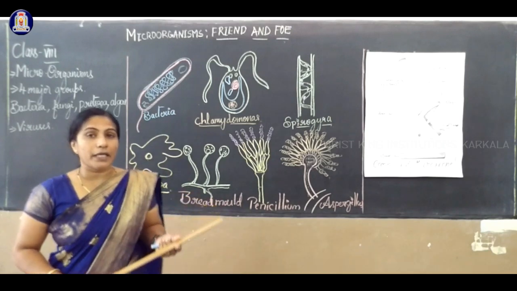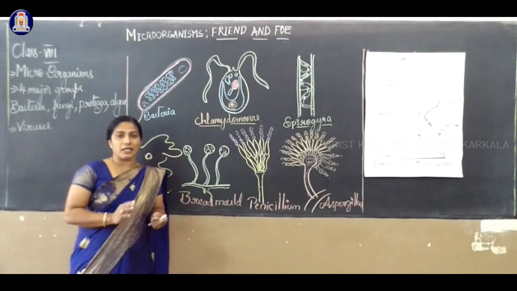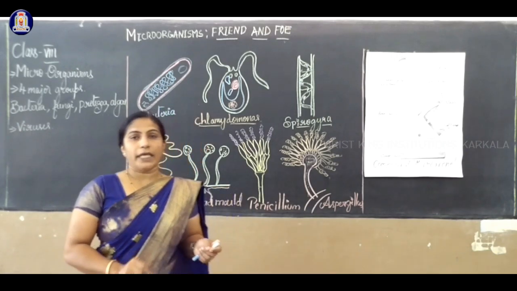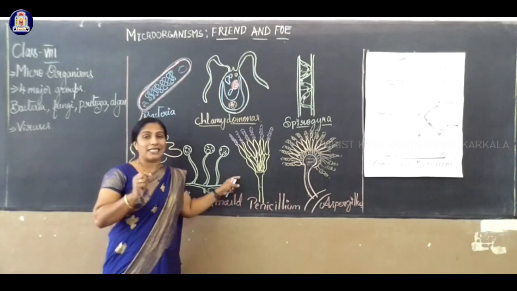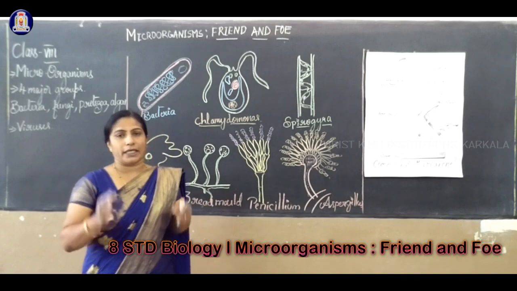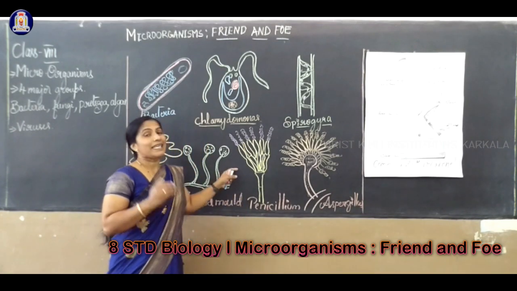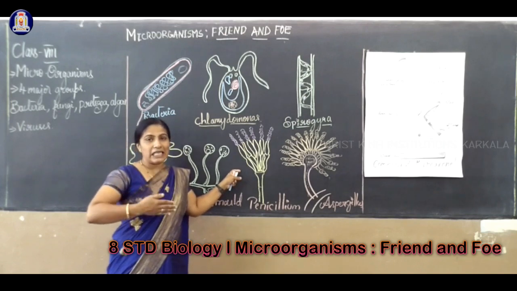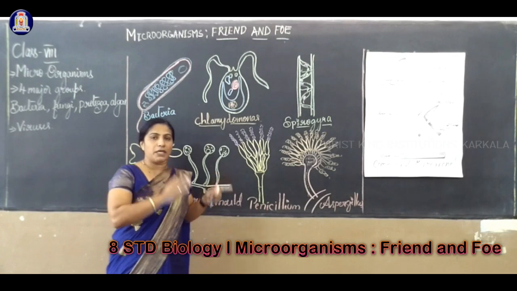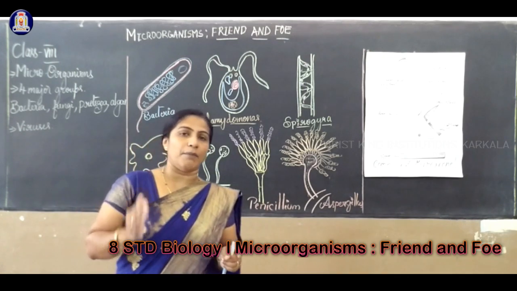Microorganisms, the word microorganisms. We know that on the earth's surface there are two components. One is called biotic. Biotic means a living being. Biotic and abiotic. Abiotic means soil, water, wind, etc. In that there are no living structures or characteristics. That's why we are categorizing two groups, biotic and abiotic.